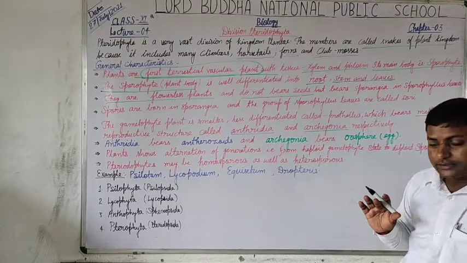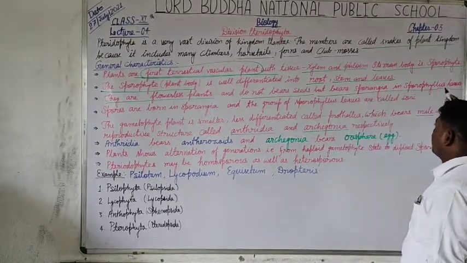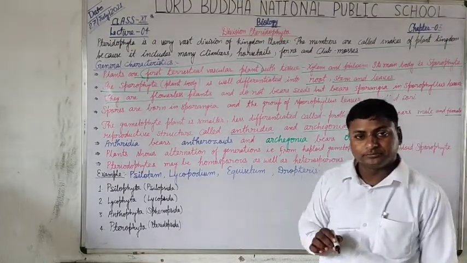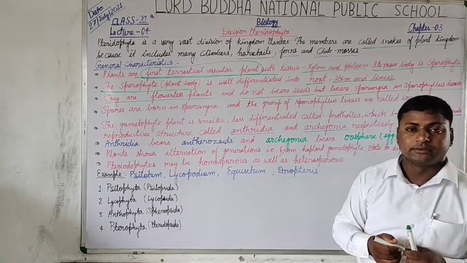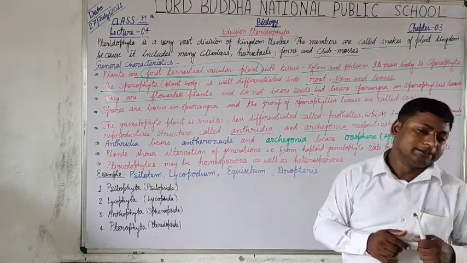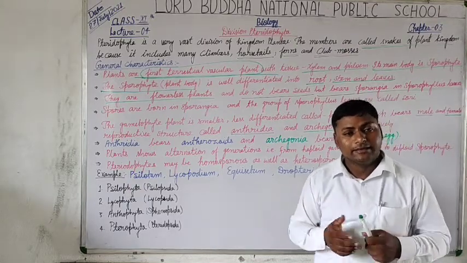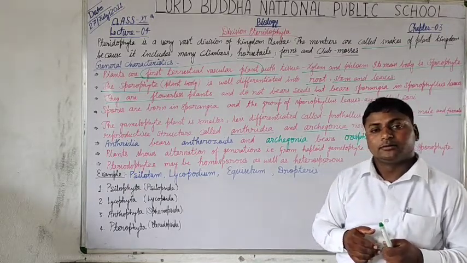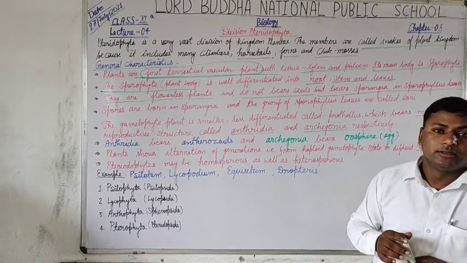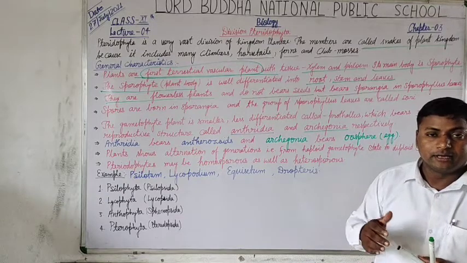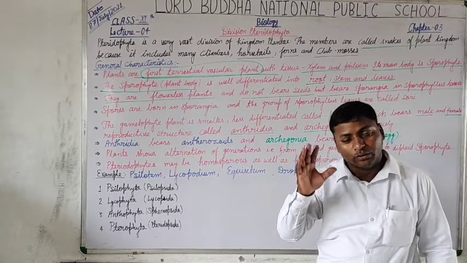They do not bear seeds, but bear sporangia and sporophylous leaves. What are sporangia? The sporangia are of two types, male sporangia and female sporangia. The male sporangia is called antheridia, whereas the female sporangia is called archegonia.